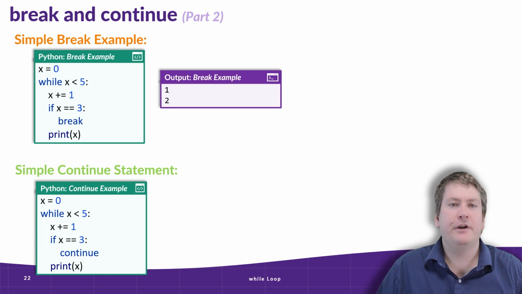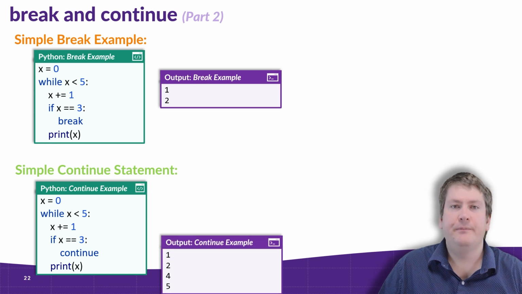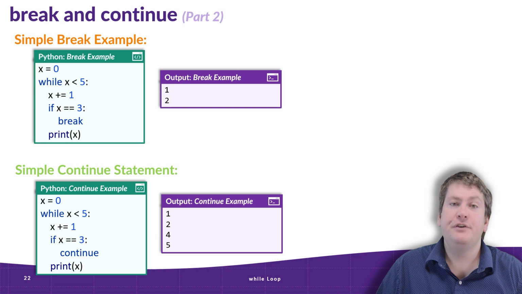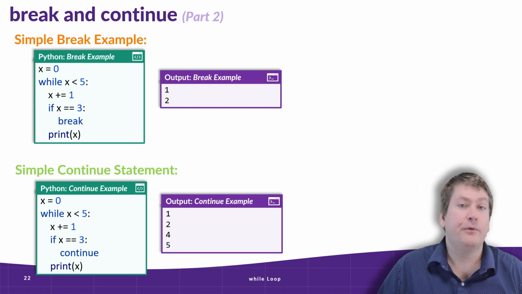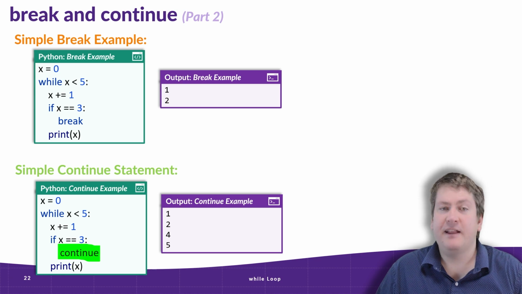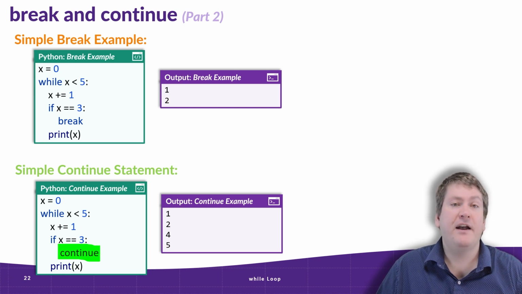So the next example we're going to look at is the continue statement. And if we were to run this example we have on screen right now, we'd get the output 1, 2, 4, 5. So there's no output of 3. Now the code here is exactly the same as the last example, except we now have replaced break with continue.